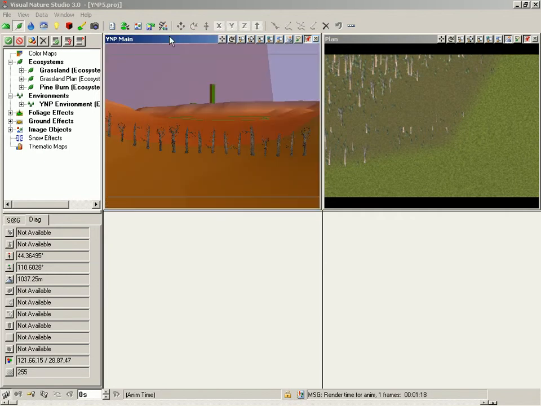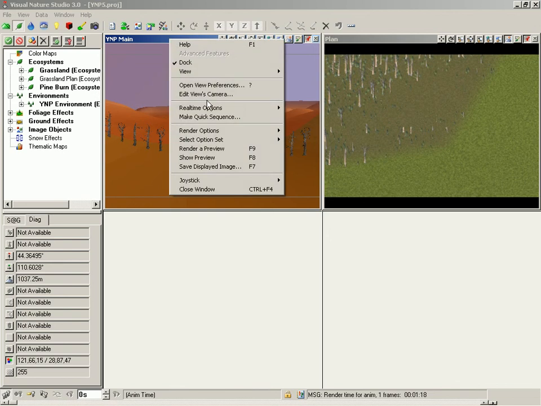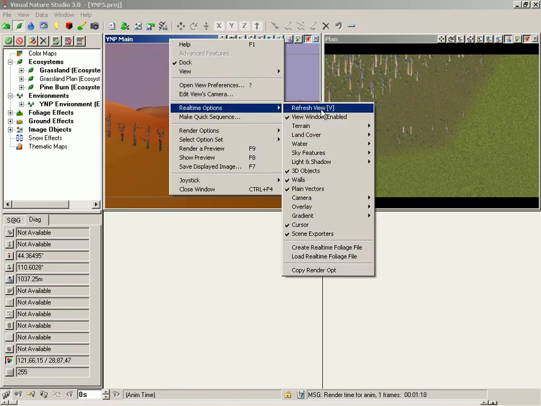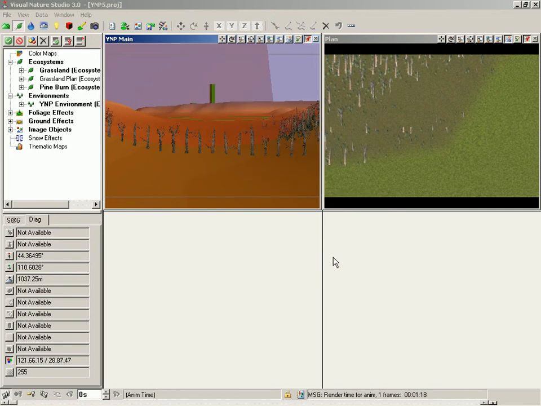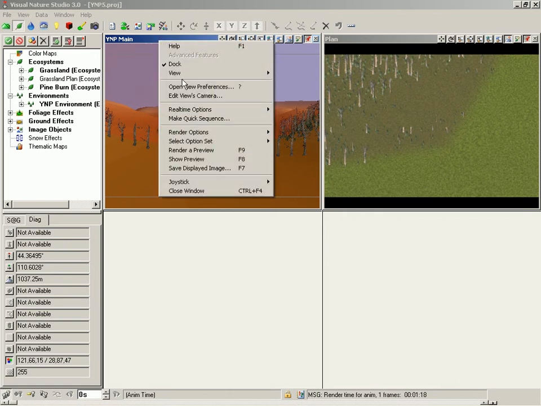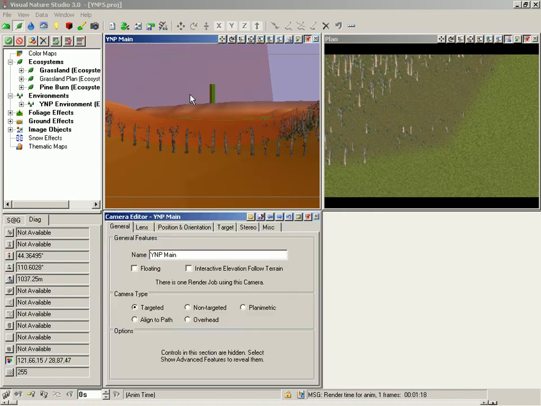Open the pop-up menu again. Select Real-Time Options, Load Real-Time Foliage File. The view will refresh with real-time foliage. Open the pop-up menu and edit View's camera. This will set an undo point for the camera moves we're about to make.